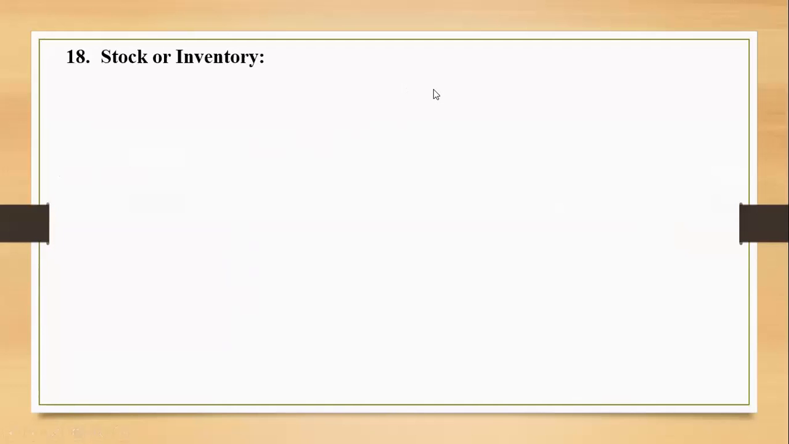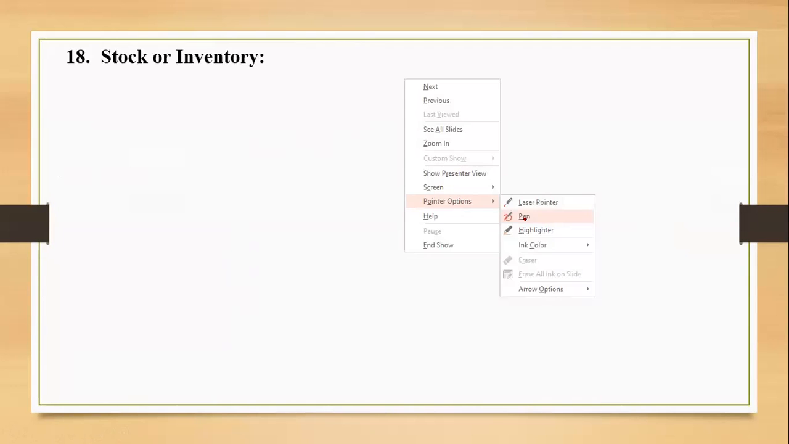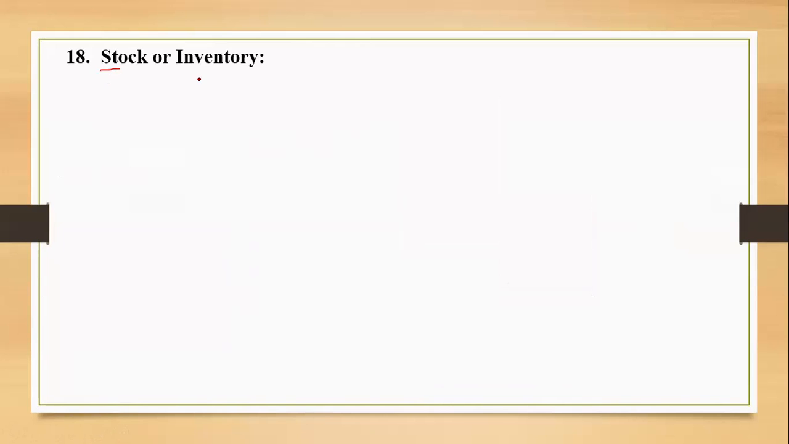Next term is stock or inventory. What do you mean by stock or inventory? The goods which remain unsold. That's very, very correct. Okay.